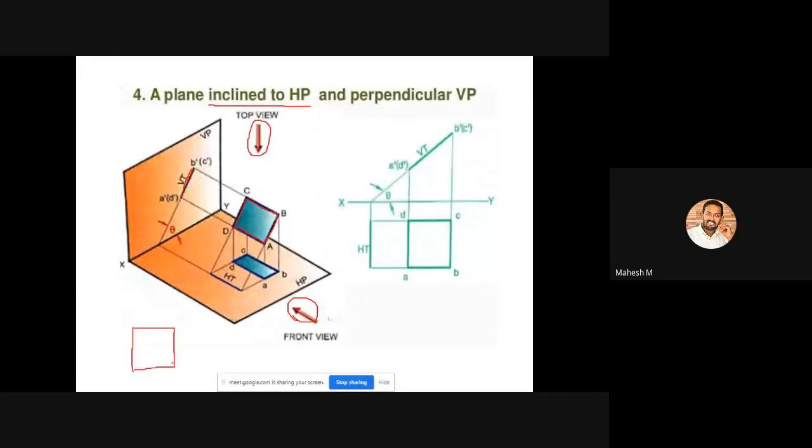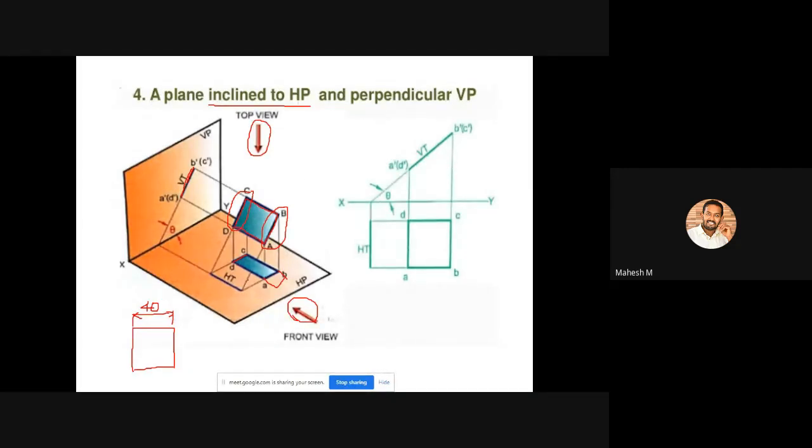Okay. So the dimension of this side is 40 mm. Please consider it as 40 mm. Now you are going to place this plane in an inclined position like this. While looking from the top view direction, you can't see the true length of these two lines. You can see it like this only. For example, if you are tilting a 40 mm dimension like this, you can see only 20 mm. That is the major problem in the inclined condition.